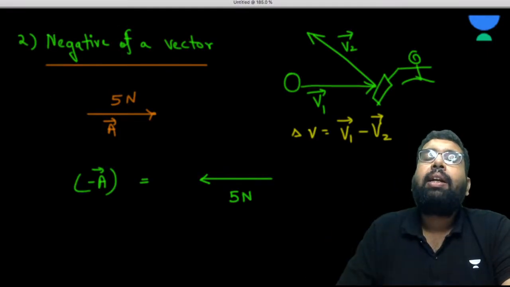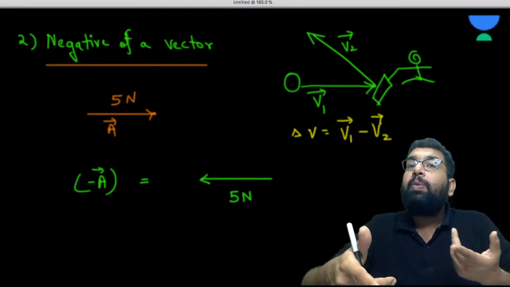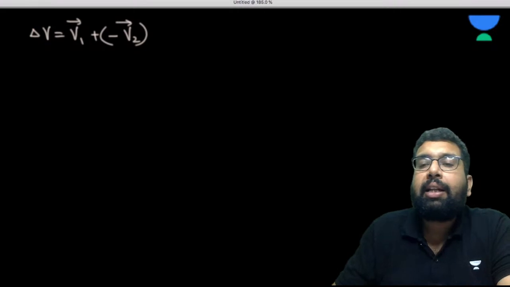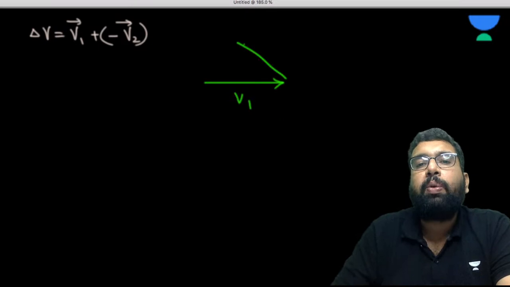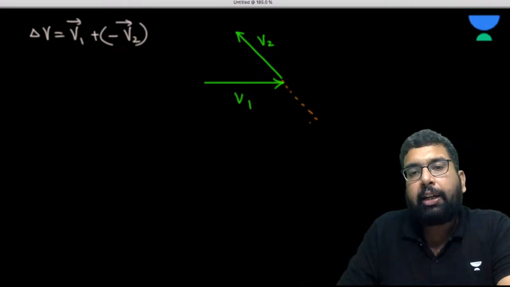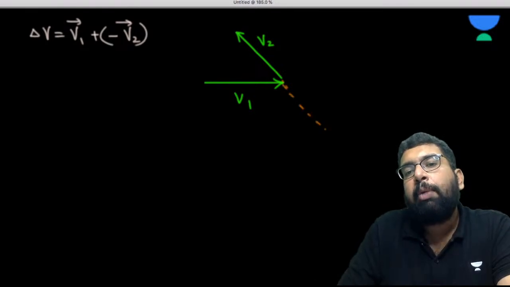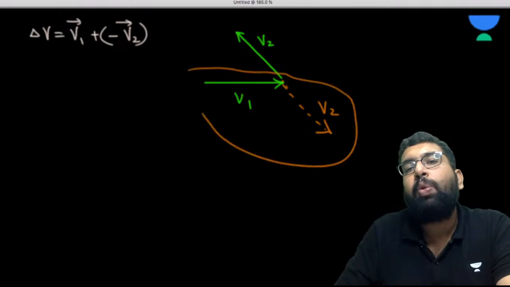Okay, so what can we write? We can write vector v1 plus negative of vector v2. Now please understand this. We have this vector v1 and this is the direction of v2. You are not going to find the resultant of them, but you need to find the resultant of negative of v2. Negative of v2 means that this v2 is now reversed in direction, but it has the same magnitude. So basically you are interested in summing these two vectors.